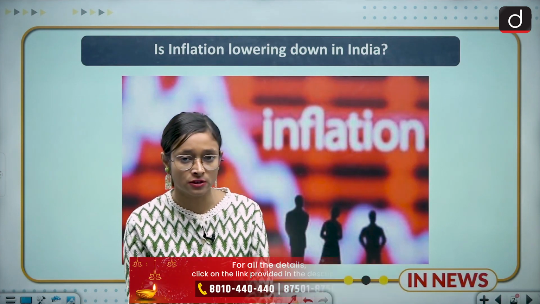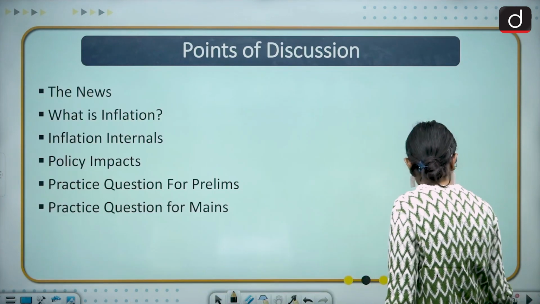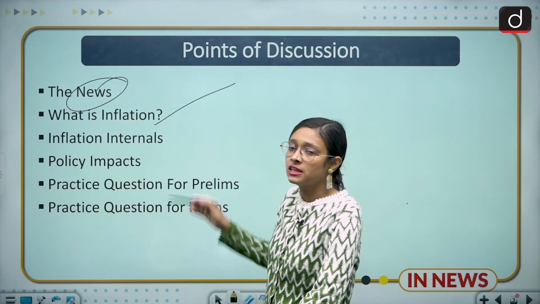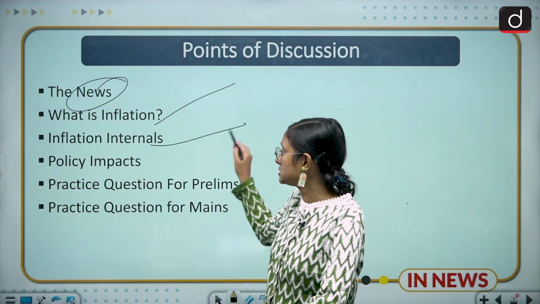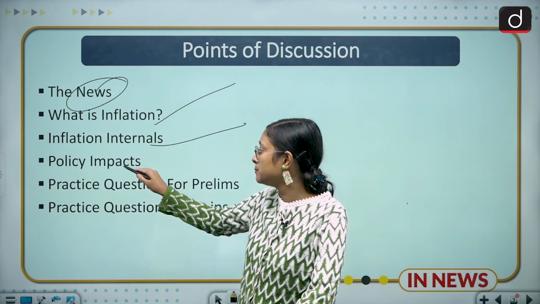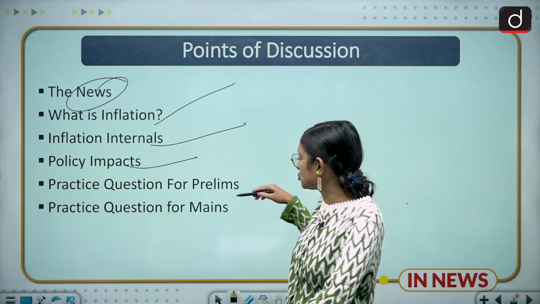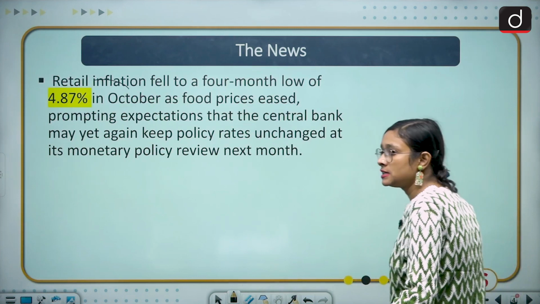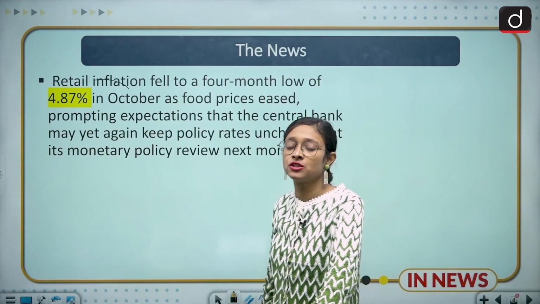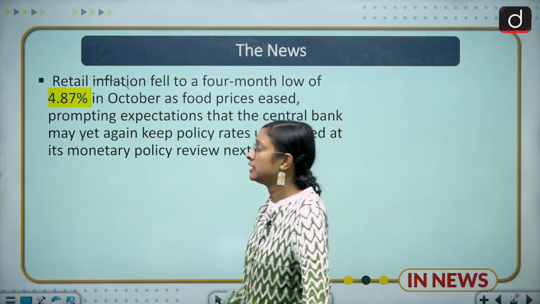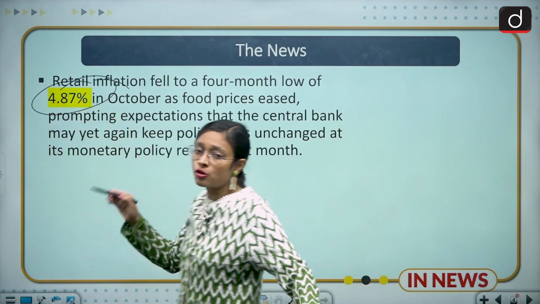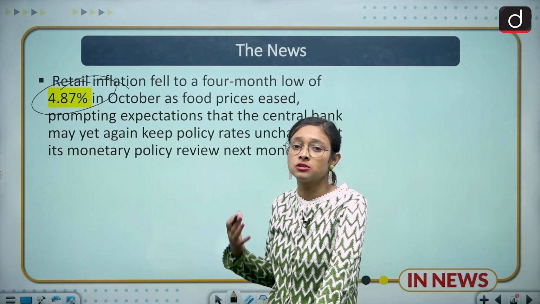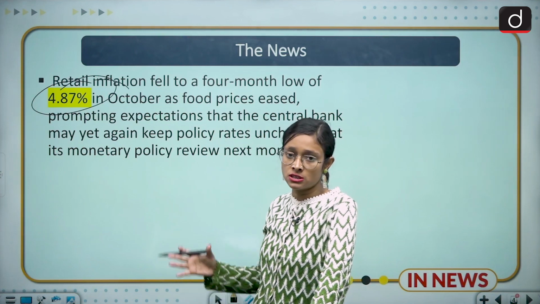So moving to the points of discussion. First of all, we are going to discuss the news, and then a brief about inflation, and then we'll look at inflation-related data, and then we are going to discuss policy impacts due to inflation, and then practice questions for prelims and mains. So moving to the news part. CPI has released data which shows that retail inflation of this country has lowered to 4.87%, which is a 4 or 5 months low, which is a very good sign, and it shows that the economy is progressing in a positive way. So we are going to discuss this in today's lecture.